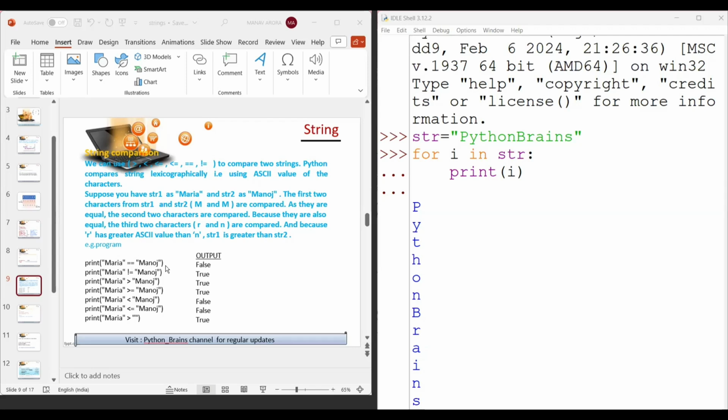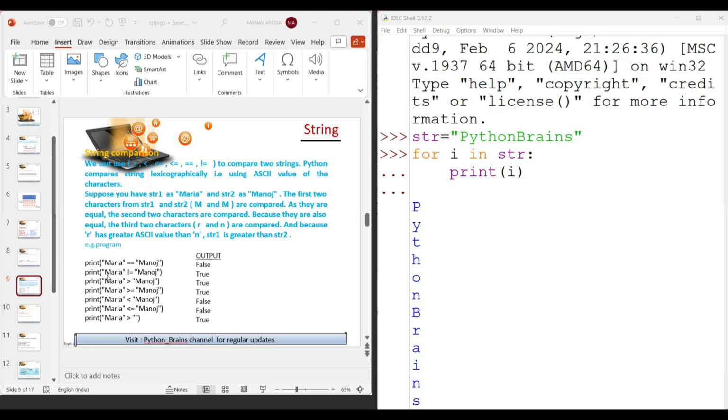Okay. So you know the ASCII value of small a and capital A. According to that you increase the value, like capital A is 65, so B is 66, C is 67. Like that you just know the values of all the characters. So according to that you compare the values, and then it gives the output in the form of true or false.